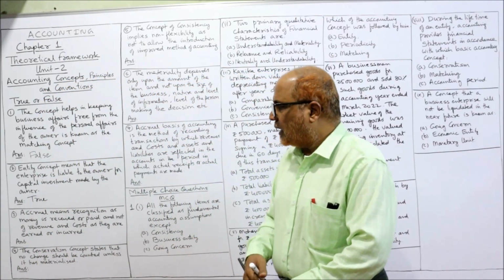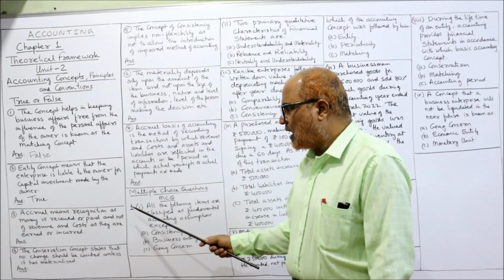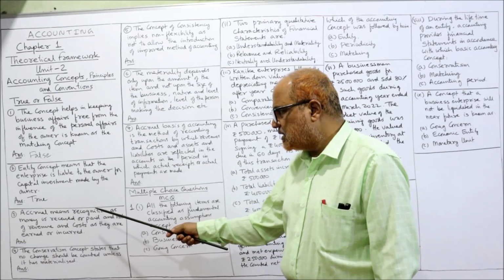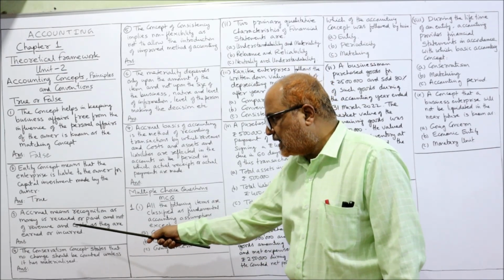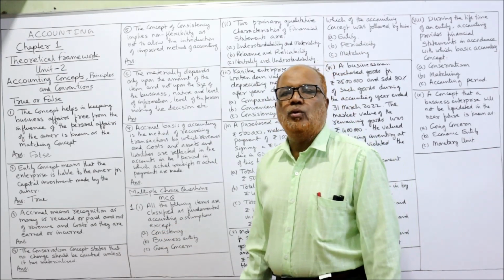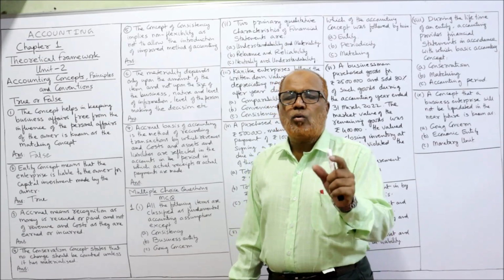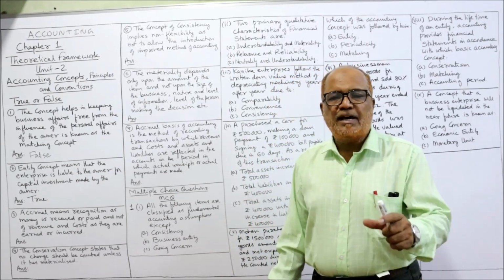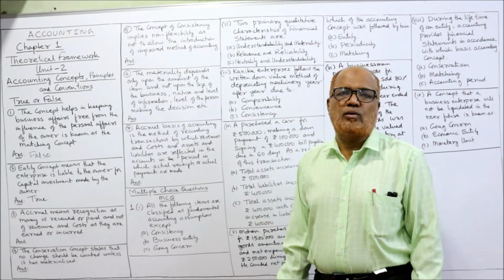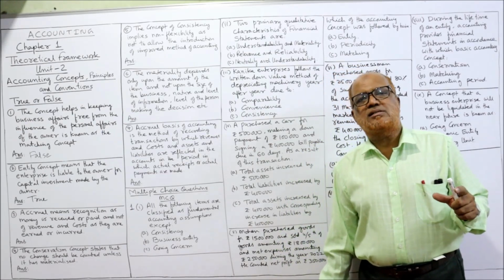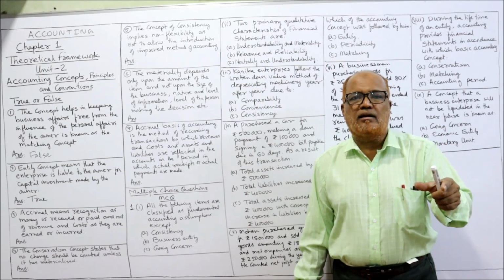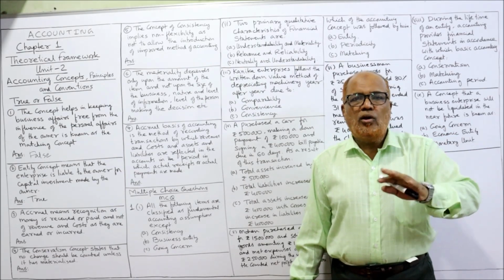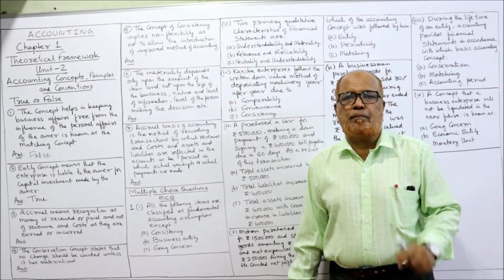Next, accrual means recognition as money or money is received or paid and not of revenue and cost as they earned or incurred. No, false. Accrual concept is based on mercantile system of accounting. According to mercantile system of accounting, all income and expenditure of the current year should be taken, not when the money is received or paid.